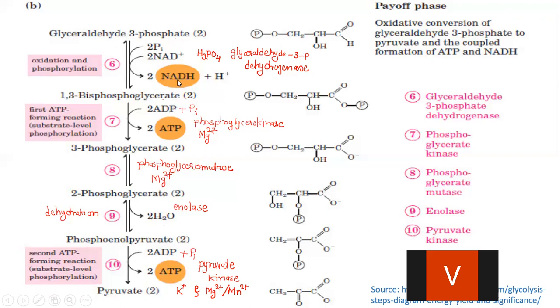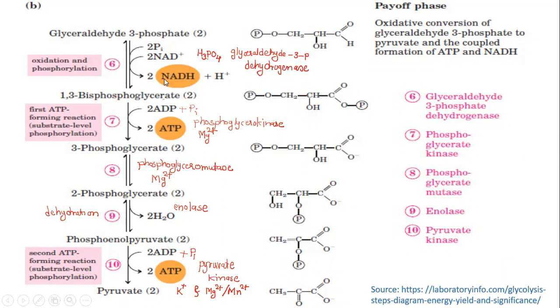How many NADH are formed? They are 2. How many ATP are formed? They are 4. And how many water molecules are formed? They are 2. Now, let us check what is the net gain of ATP in the glycolysis. Whatever ATPs are generated, these are generated in the payoff phase only. Check out here, these two and these two, total 4 ATPs are generated.